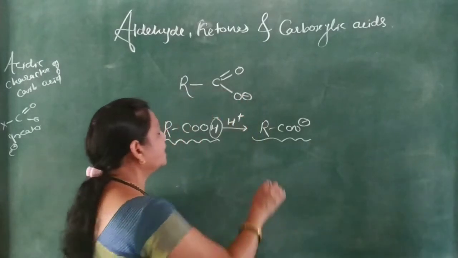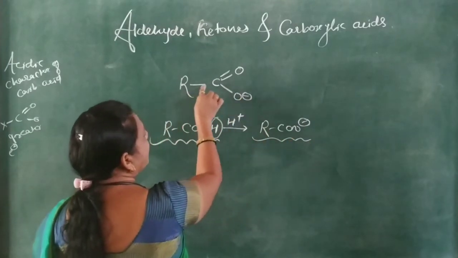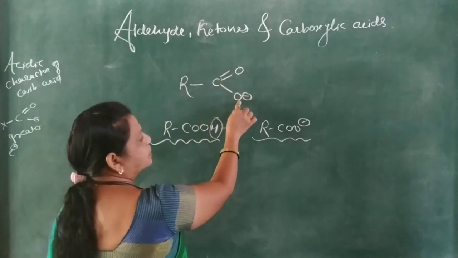This carboxylate ion can be written as RC double bond O and this O negative.